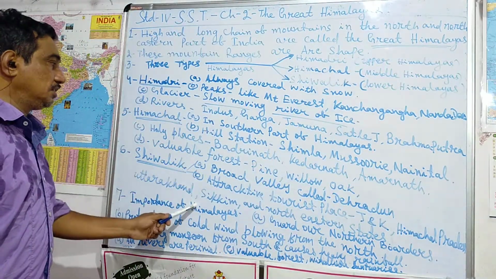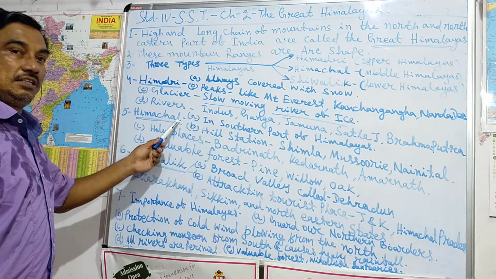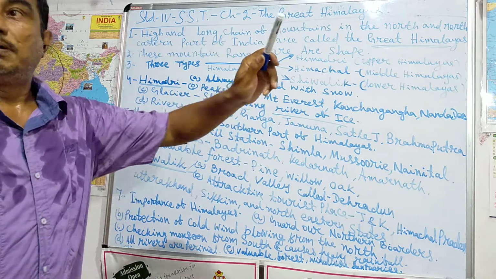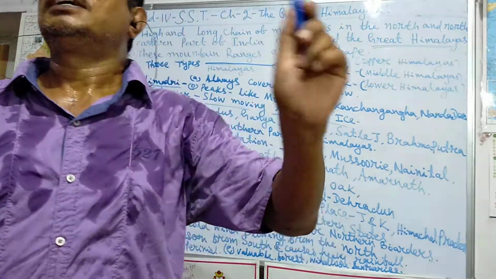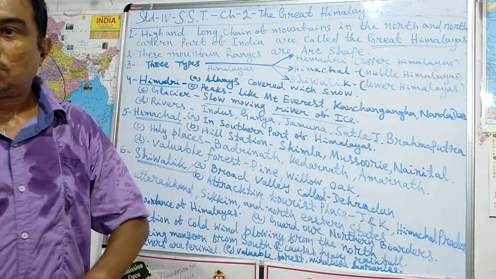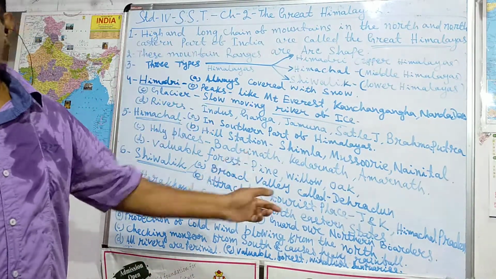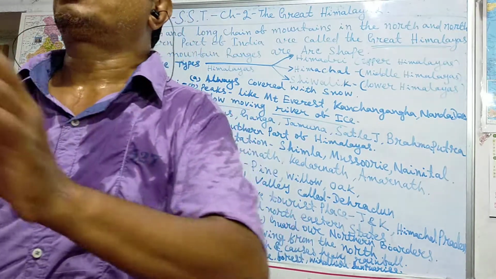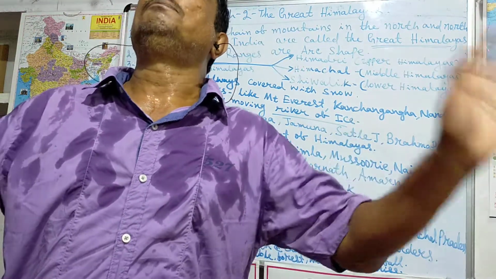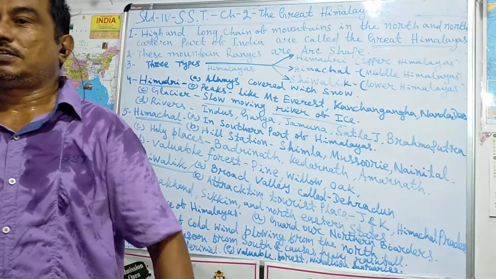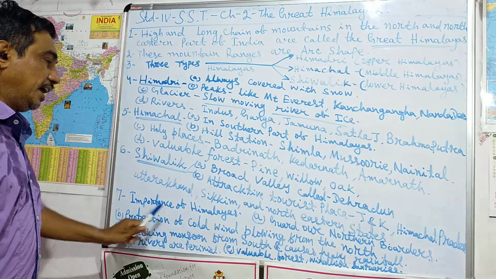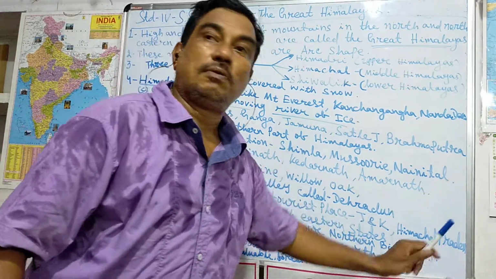Okay, Shivalik finished, then Himachal, then Himadri. So the three parts of Himalayas are the Himadri, the upper Himalayas, Himachal, the middle Himalayas, and Shivalik, the lower Himalayas. Now come to the seventh point. What is the importance of Himalayas? First importance is to guard our northern border.